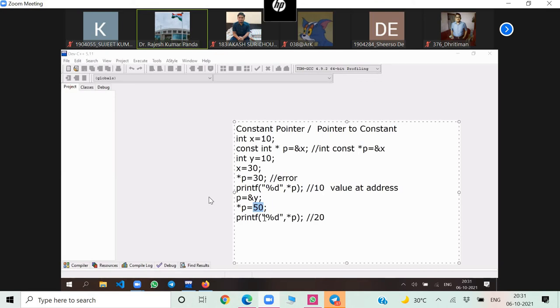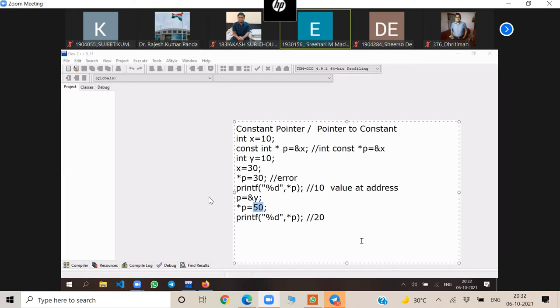Okay. So can you repeat the definition? Note down the definition of pointer to constant. It is a pointer which can point to any location, but the value of that location cannot be changed using that pointer.